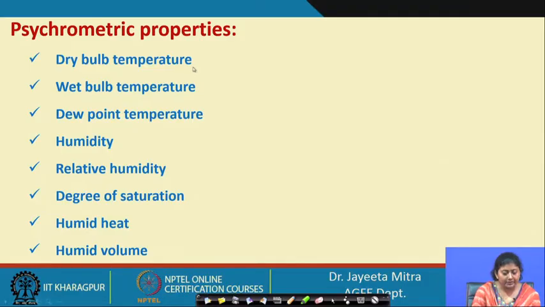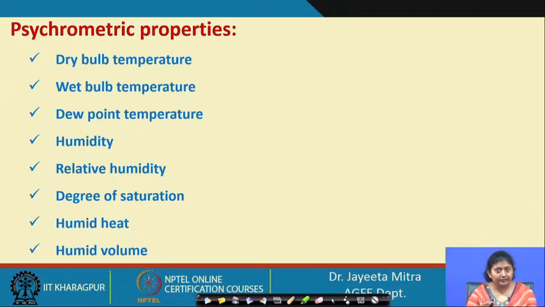Normally the dry bulb temperature is the temperature which we can directly measure by a normal thermometer. Wet bulb temperature is when we keep the bulb of the thermometer completely wet and equilibrium is attained, and we then measure the temperature. So, it is always lower than the dry bulb temperature for a particular condition of the air. Dew point temperature is when the air becomes saturated with the moisture present in it.